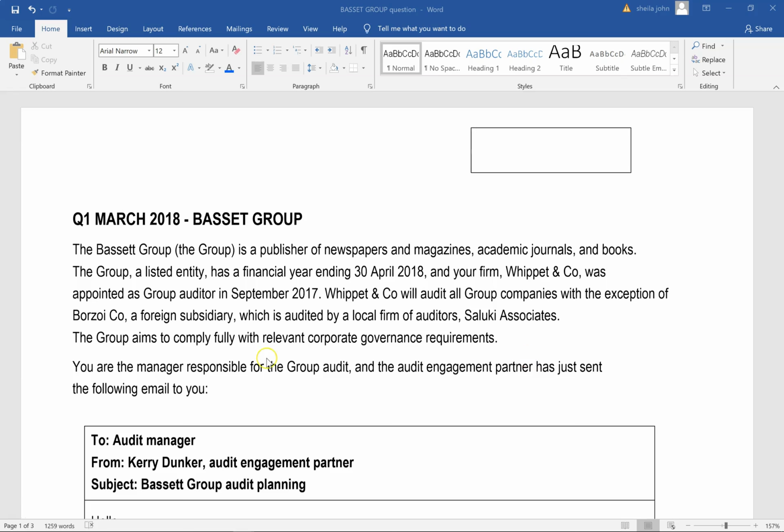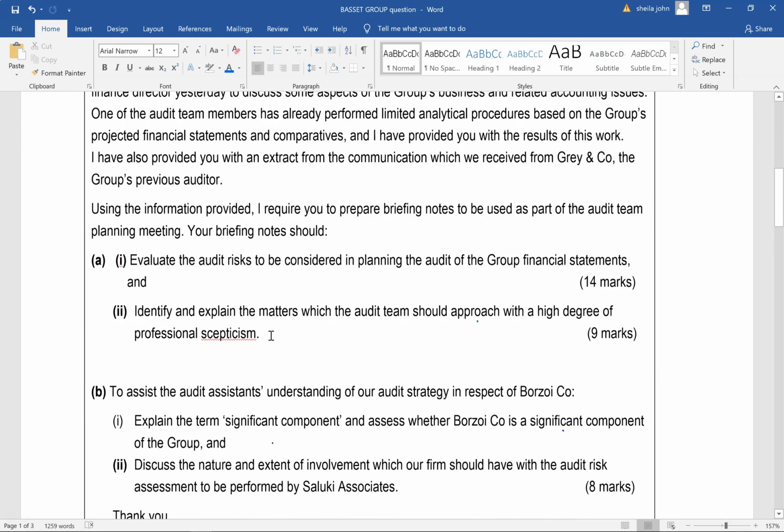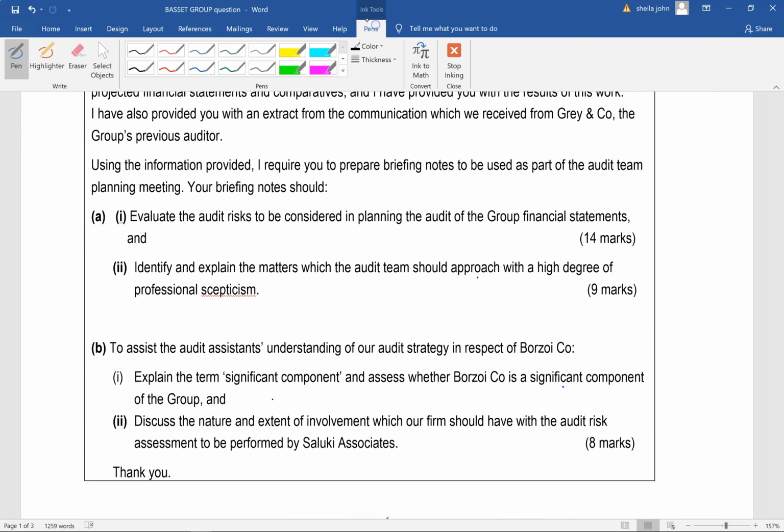This is BASSET group, a past year question from the AA exam. And we're going to have a look at the requirement of the question. This is question 1. So in part A of the question, it says to evaluate the audit risks to be considered in planning the audit of the group financial statements.